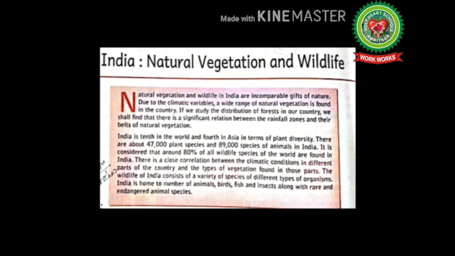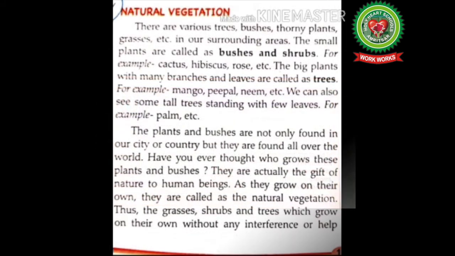Correlation means a mutual relationship. The wildlife of India consists of variety of species of different types of organisms. India is home to a number of animals, birds, fish and insects along with rare and endangered animal species. Endangered means any species that is at risk of extinction.